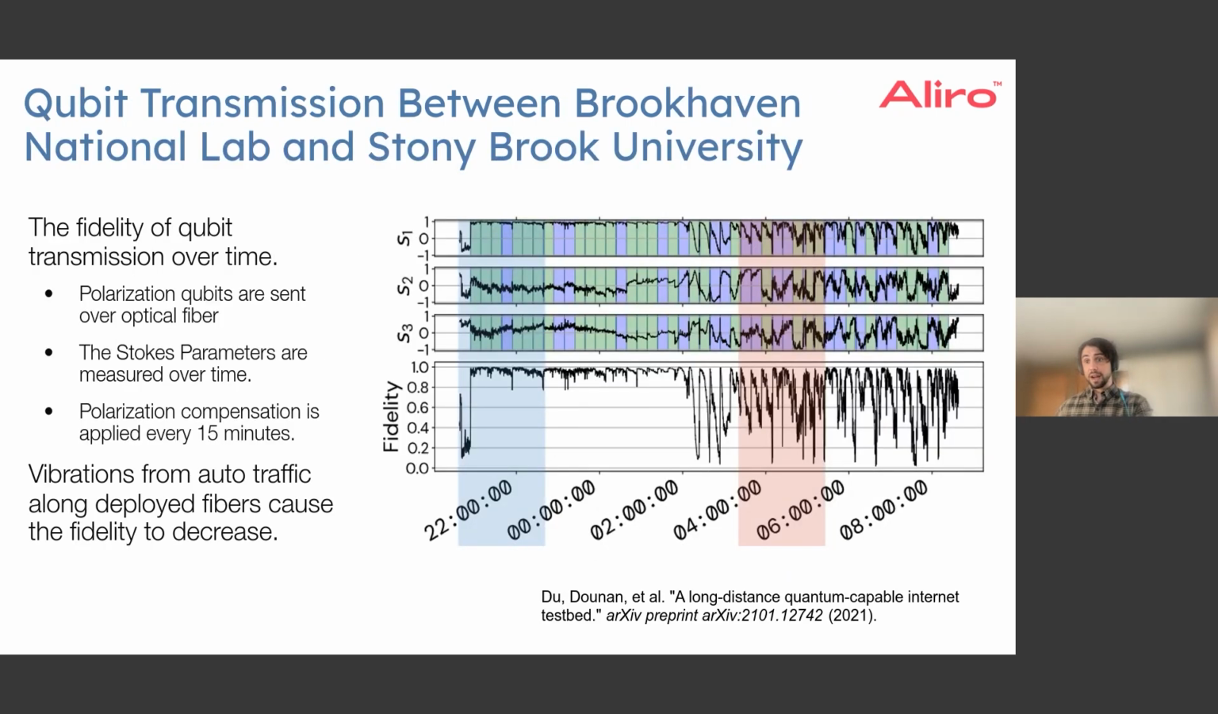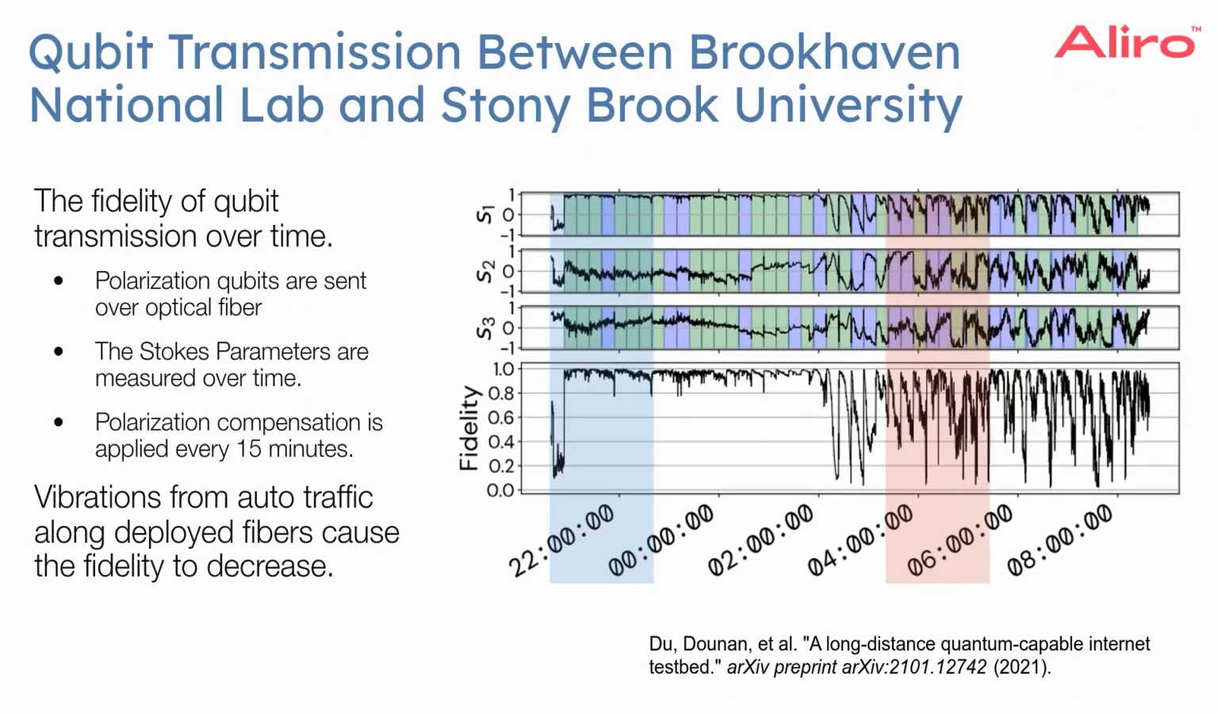Now, an example of tracking metrics over time is given by this paper from Brookhaven National Lab and Stony Brook University. Here, what they did is they measured the qubit transmission between Brookhaven National Lab and Stony Brook University, which is about 50 kilometers of transmission over optical fiber cable. These polarization qubits were sent across this optical fiber. A polarization state was encoded at one end, and the state was measured at another end, where they tracked the fidelity, which is essentially how close my output state is to the one that was put into the fiber.